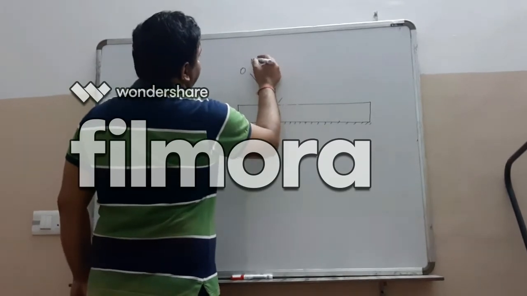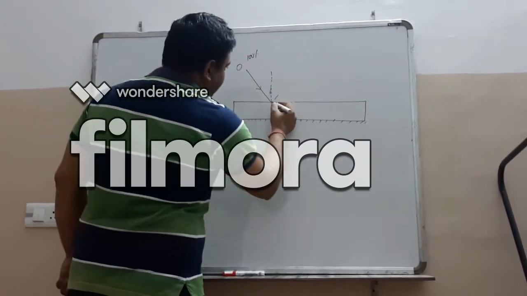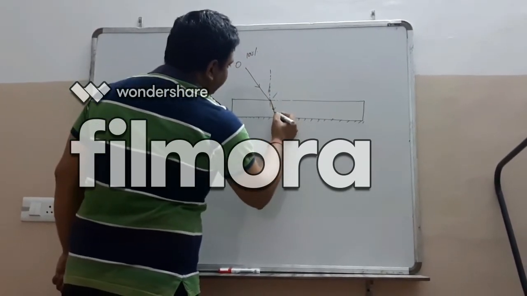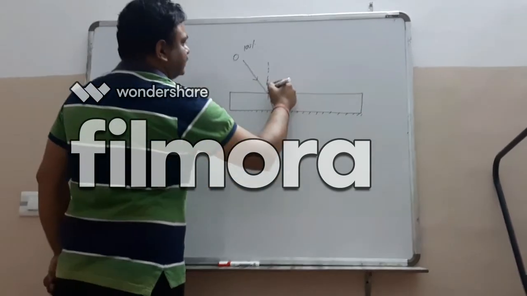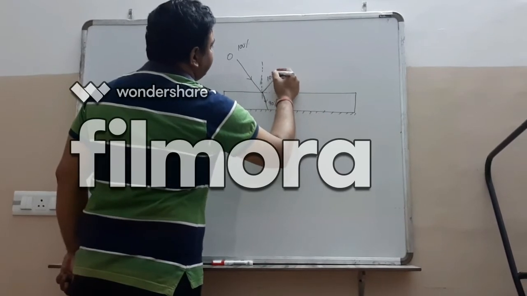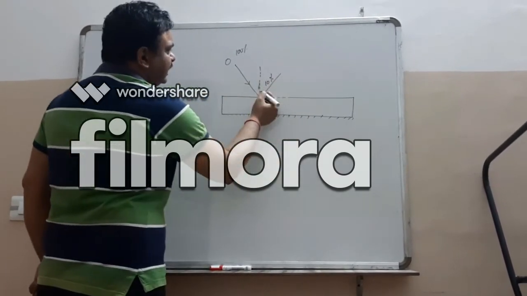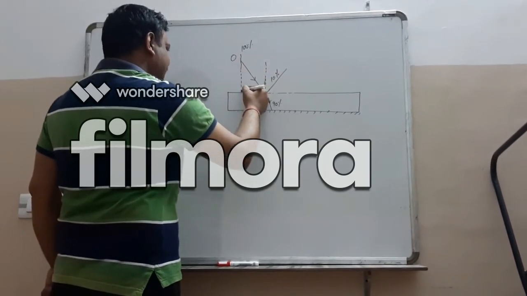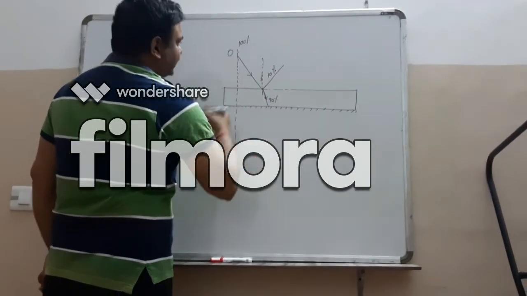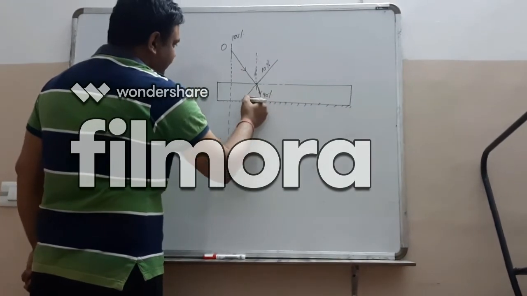Here we have 100% light. Let 90% of light refract and 10% of light reflect. And we know that image is always formed by the reflected or refracted ray.